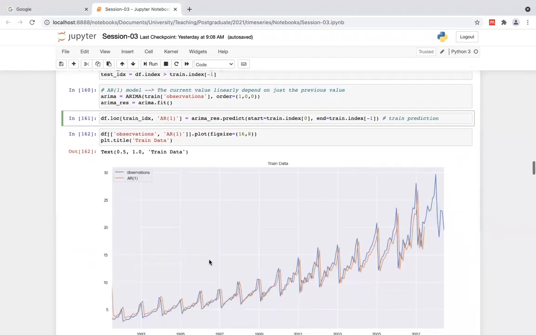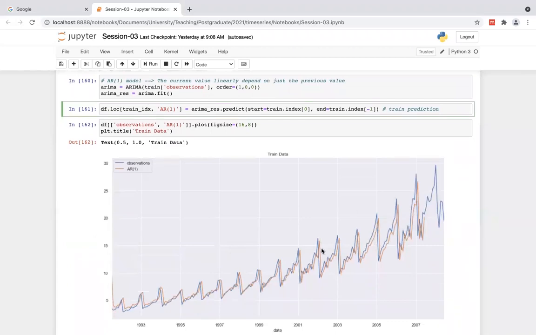Let's see what happened. See, this is training data, right? What do you think? Is it fitted with the training data? No, actually it's just lagging the real data by 1. That's the only thing you can see, it's lagging by 1, that's all.